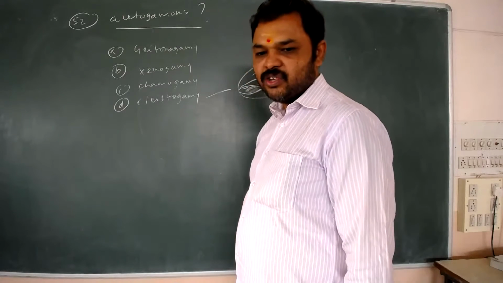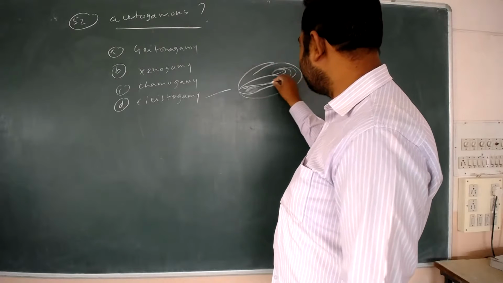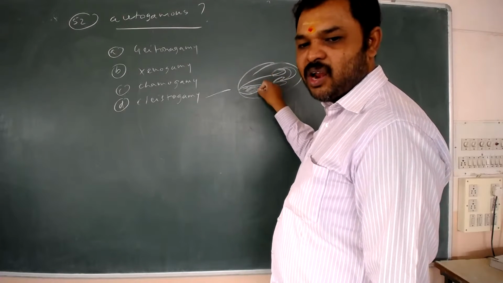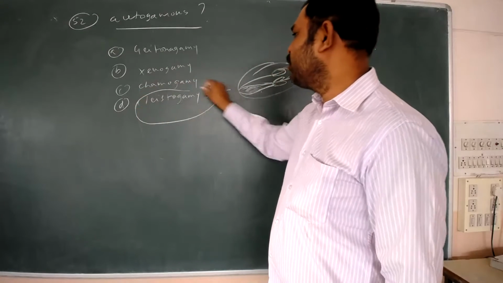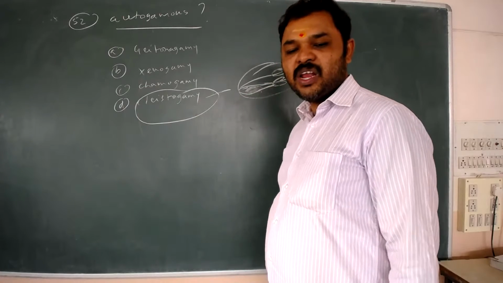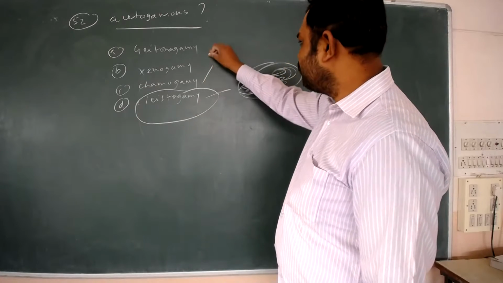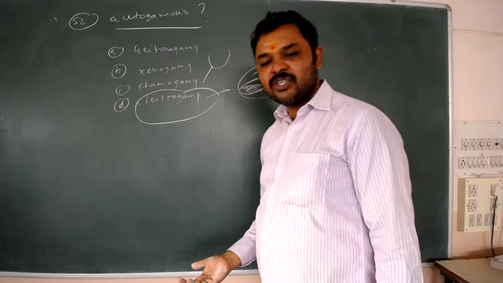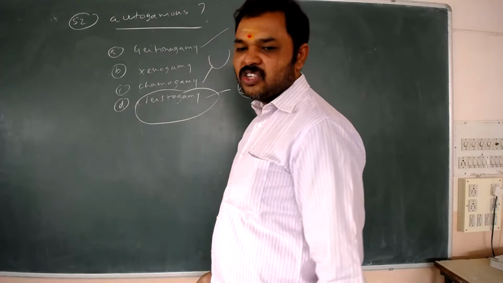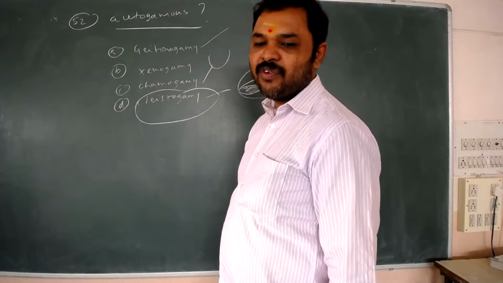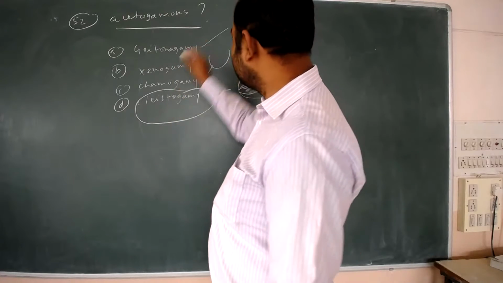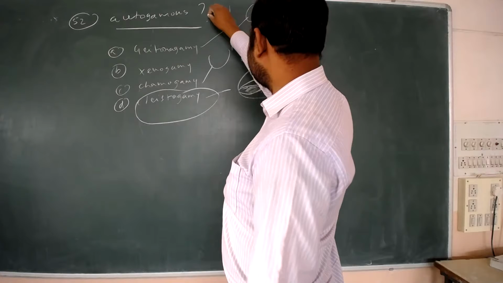Self-pollination is there. The transfer of pollen grain to the stigma of the same flower is called autogamy, or self-pollination. But 100% autogamy is where? In cleistogamous flowers, autogamous pollination is 100%. Chasmogamy means open flowers. In open flowers, what is the choice? Maybe self or cross. Geitonogamy is cross pollination morphologically but genetically self. That means two flowers of the same plant are involved. The plant is same, flowers are different.